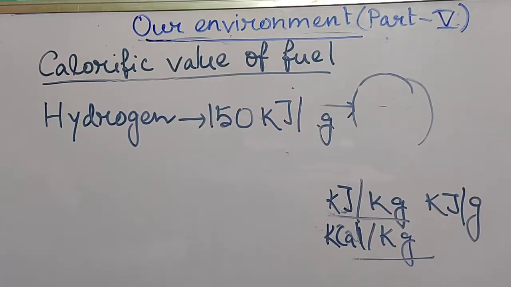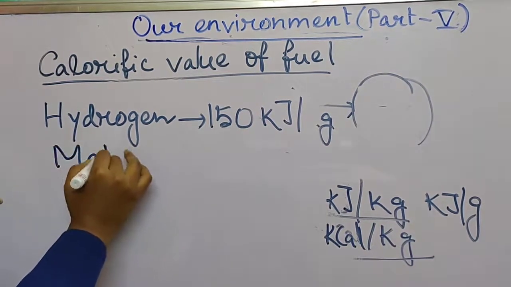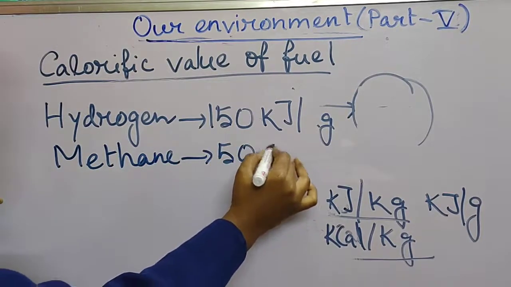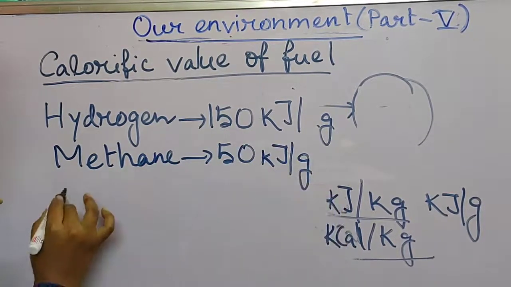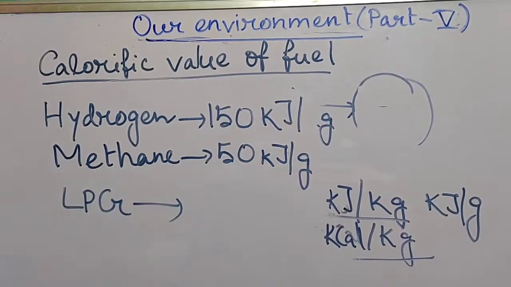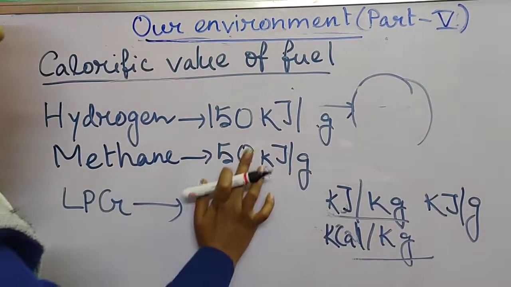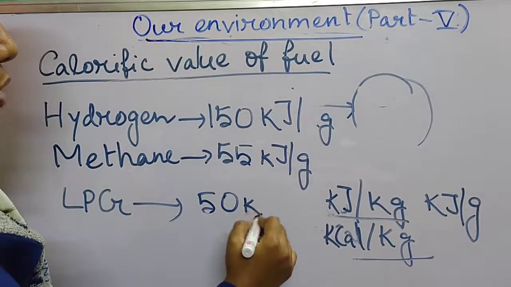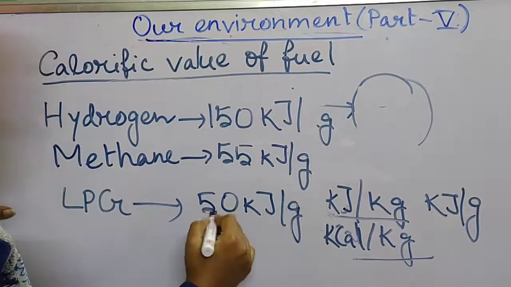The second one is methane, showing a calorific value of 55 kilojoule per gram, and after that LPG, which has the value 50 kilojoule per gram.